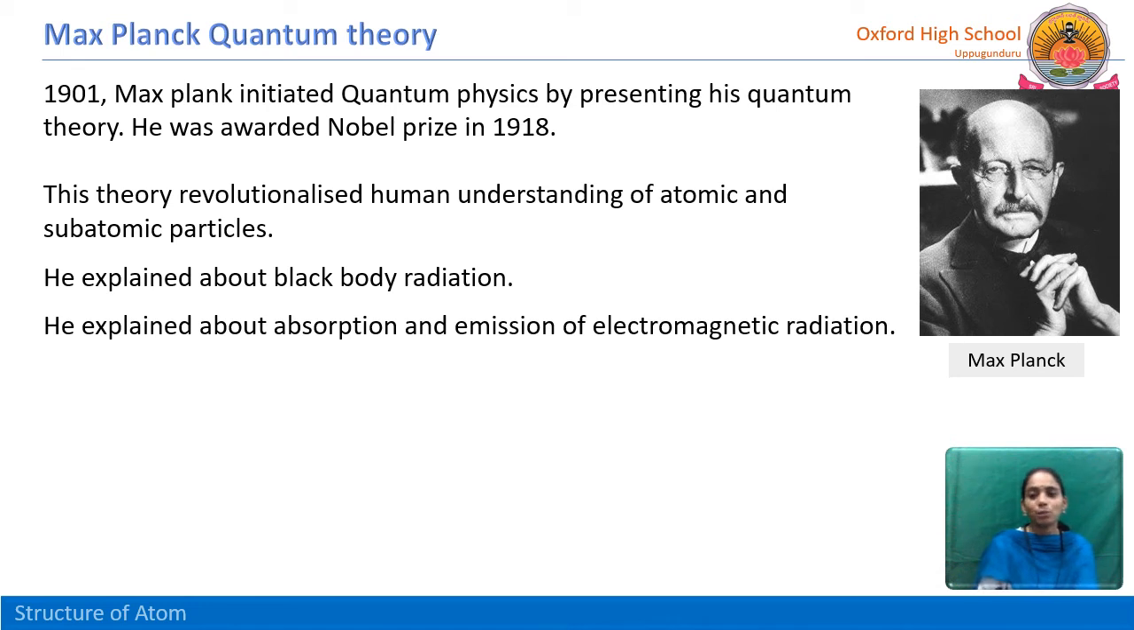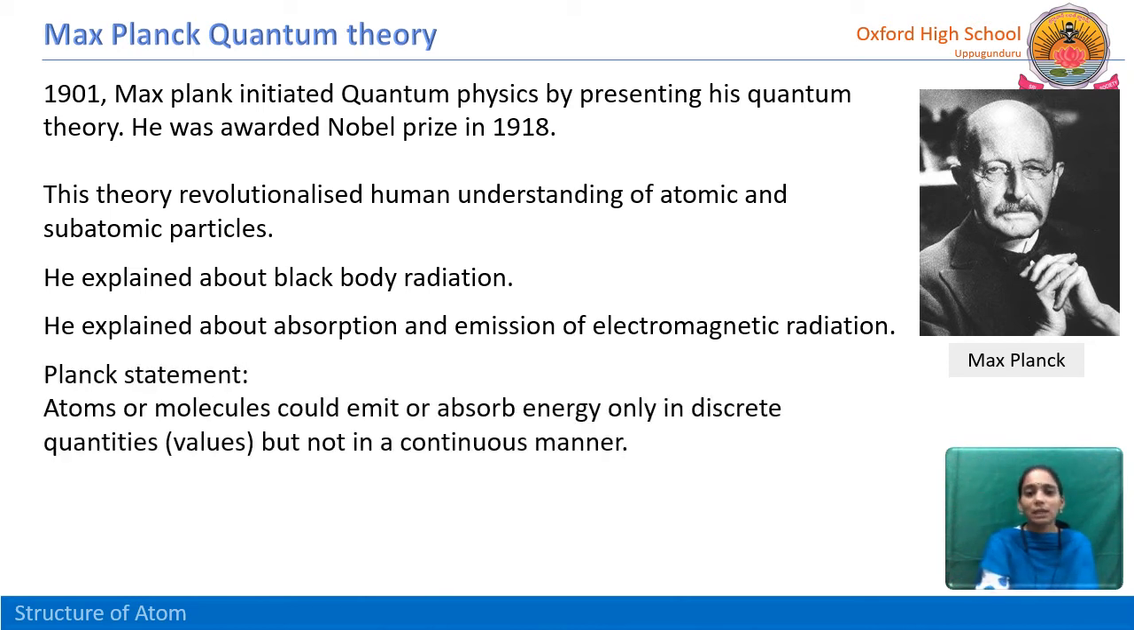We have seen in the Bohr model of the atom that if an electron jumps between the higher energy state and the lower energy state, emission and absorption of energy takes place. For jumping to the higher energy state, it requires energy, that means it absorbs energy. And if it jumps from the higher energy state to the lower energy state, it releases energy, that means it emits energy. So Max Planck explained the emission and absorption of electromagnetic radiation. Planck's statement explains that atoms or molecules could emit or absorb energy, as we have just discussed.